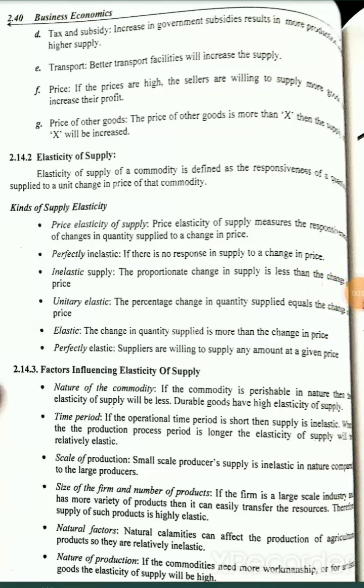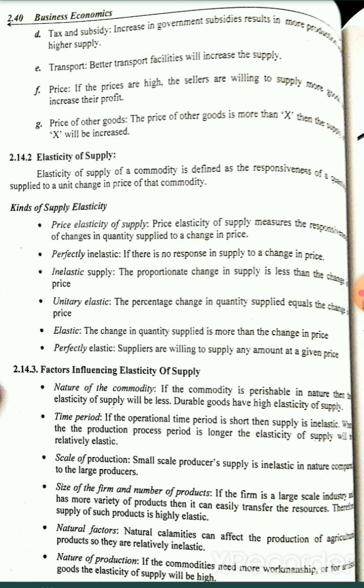So now we are going to talk about elasticity of supply. Elasticity of supply is when the supply increases or decreases, that is called elastic. The elasticity of supply of a commodity is defined as the responsiveness of the quantity supplied to unit changes in the price of the commodity. When the quantity changes or the price changes, an elasticity will be framed. So if there are any changes in the price and the quantity, definitely there is an elasticity.